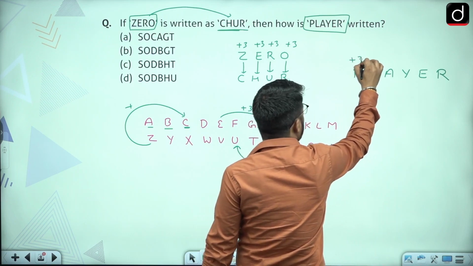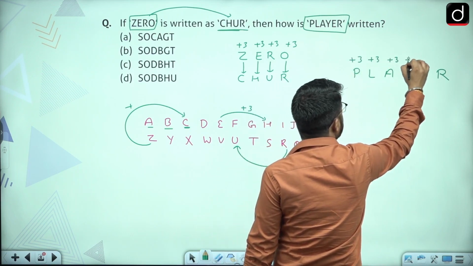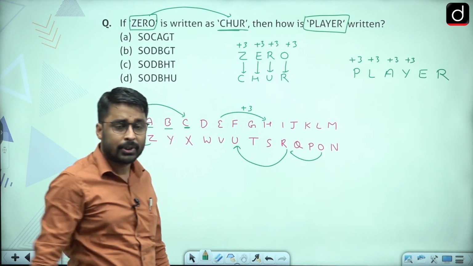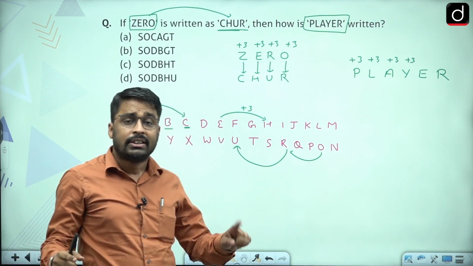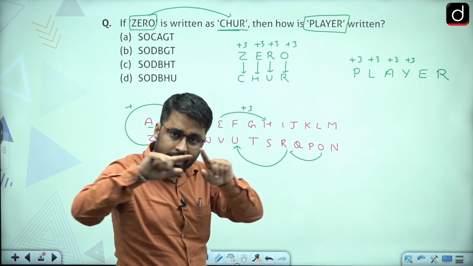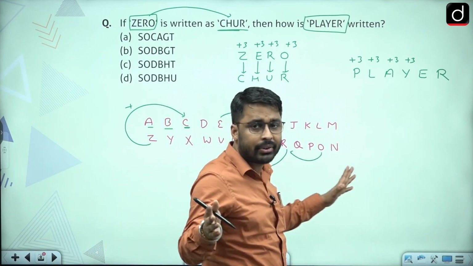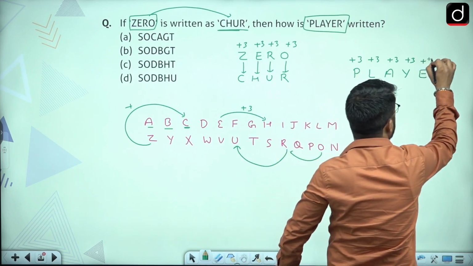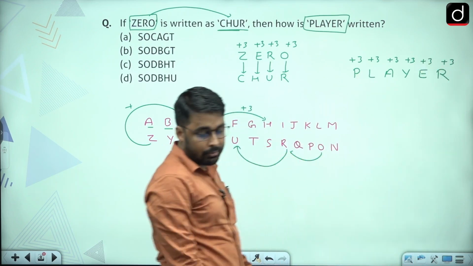Right, so here for the first 4 letters, I can use the same logic, that is +3. Now what about the remaining 2 letters? Sir, if your second word contains more letters than your first word, expand your logic, since here the gap between the letters was always constant. For the next 2 letters also, the gap would be +3.